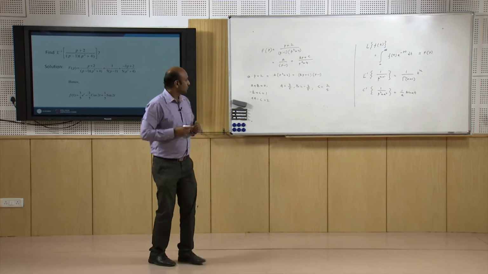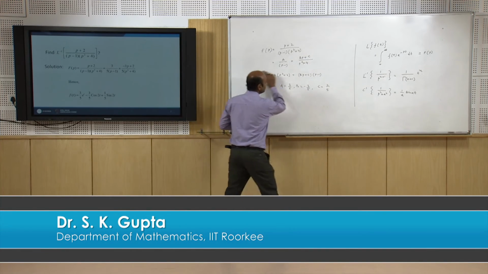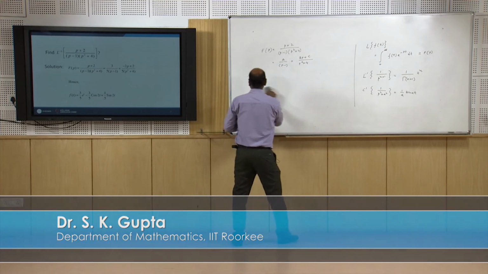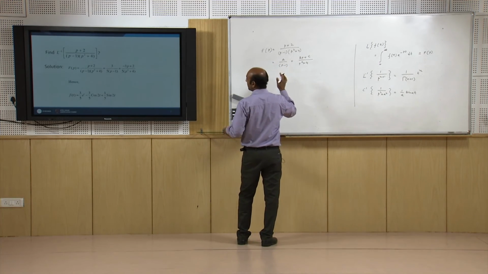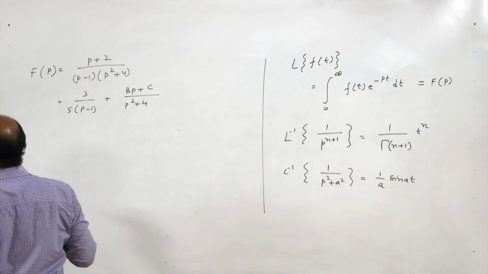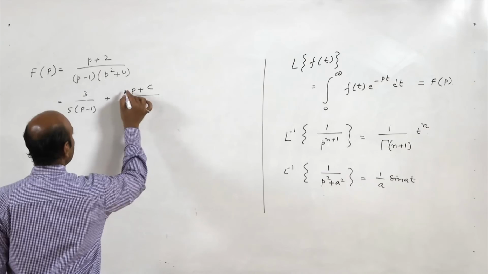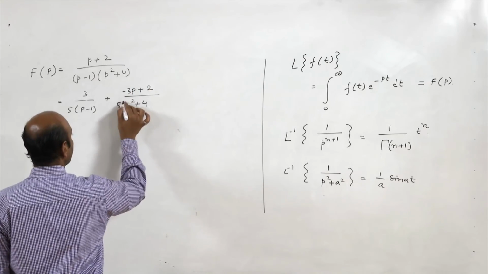Once we obtain the values of A, B and C, it is nothing but 3 by 5 times 1 upon p minus 1, plus minus 3p plus 2 upon 5 into p square plus 4.